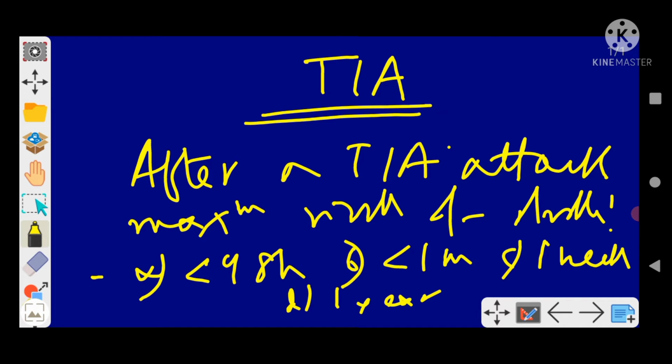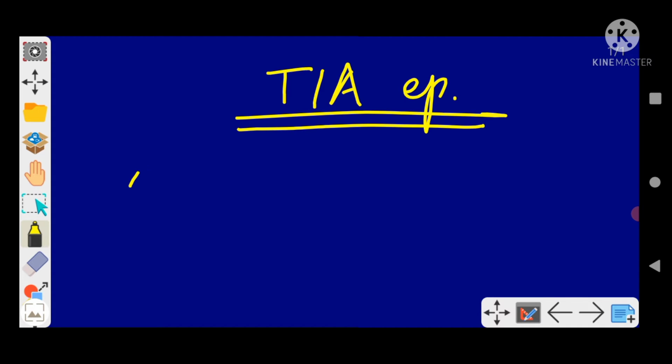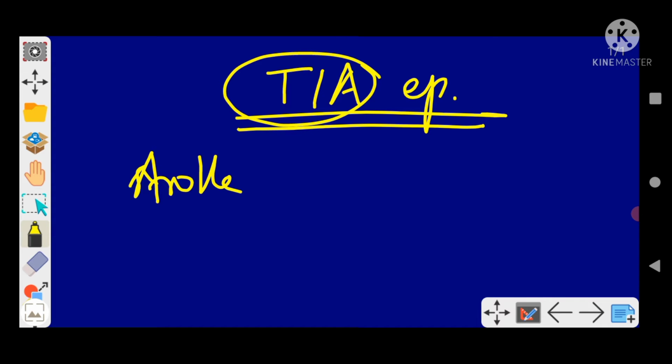So we will discuss TIA and the risk. TIA is transient ischemic attack, where there is an attack of stroke, but say the patient has been admitted for stroke in the morning, and by the evening he will be discharged from hospital. That's why it's said to be a transient period.